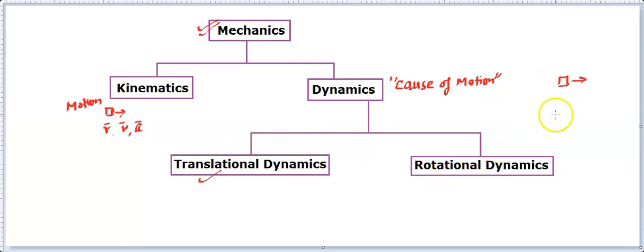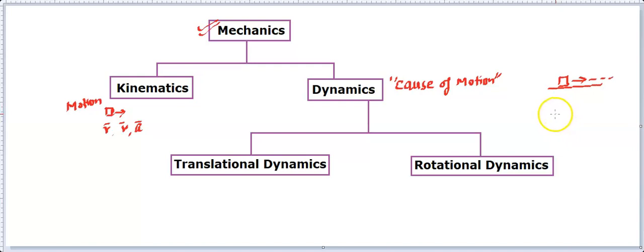Let me give you an example. Let's say this is an object and that starts moving on a table. Let's say a book is placed on a table, and if you push, the book starts moving, right? And similarly, let's talk about the ceiling fan. If you switch on its switch, then you'll find it starts rotating. So if we take the example of the book that is moving on a track, that's a translatory motion. And if you consider the example of the fan, that is not a translatory motion. The fan is not moving, rather it's rotating.